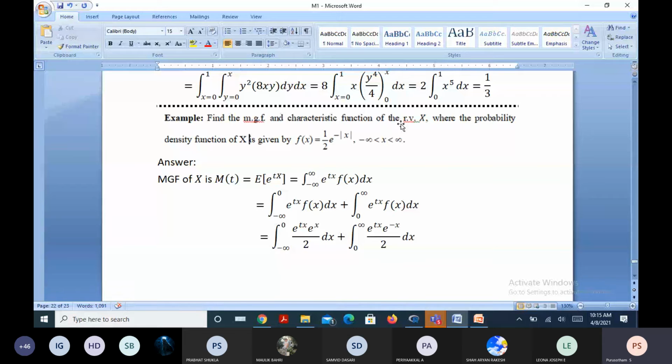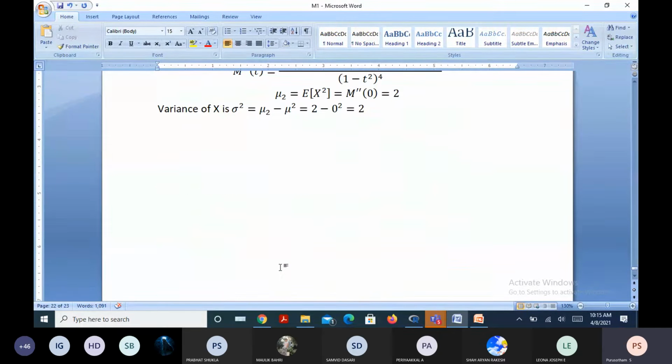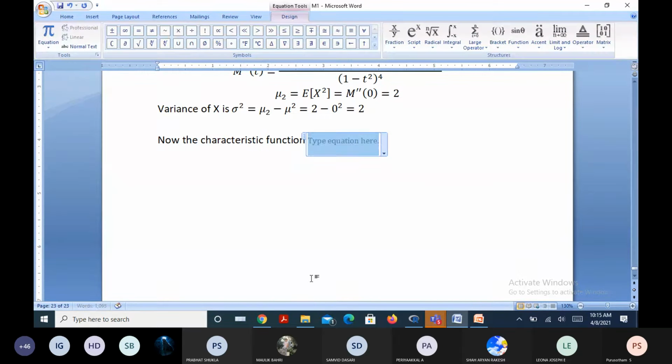Characteristic function, right? And find characteristic function. So what is the formula for characteristic function? Now the characteristic function phi x of t is given by expectation of e to the power itx, right?